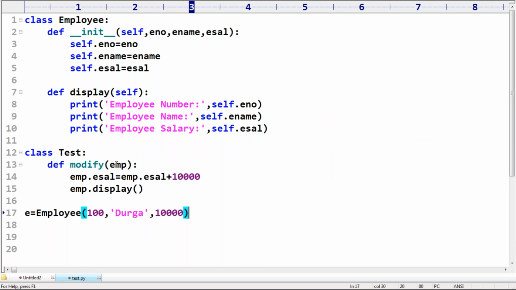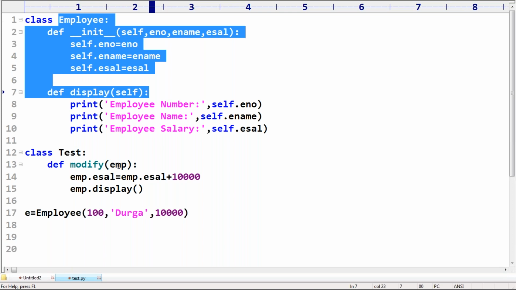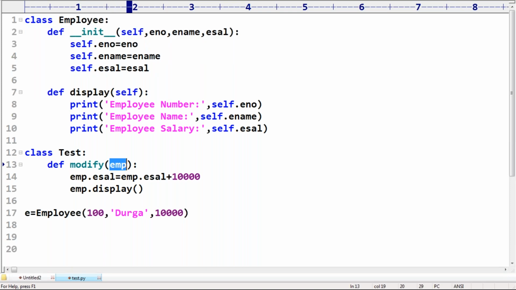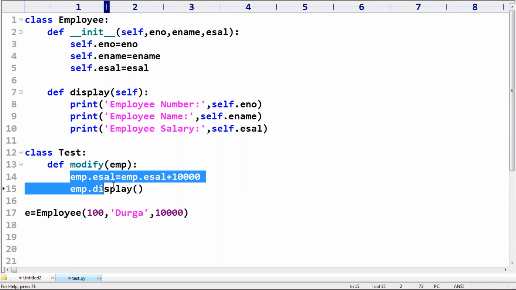Sir, if it is self, the current test class object, you are accessing emp.eval, the salary of the employee. That means it is an employee object, but not the current test class object. So it's just like an employee object I'm passing, so it is static, sir. Okay, remember this one. Clear, right? Now based on this implementation, we are able to decide this one is a static method. Let me repeat again, sir.